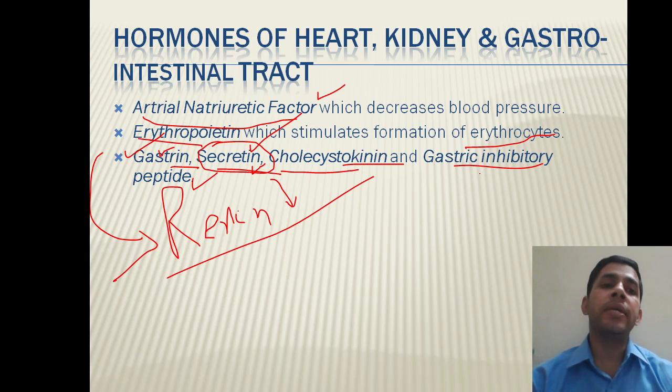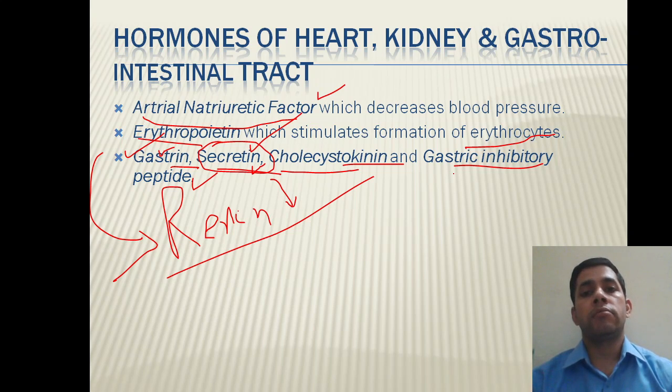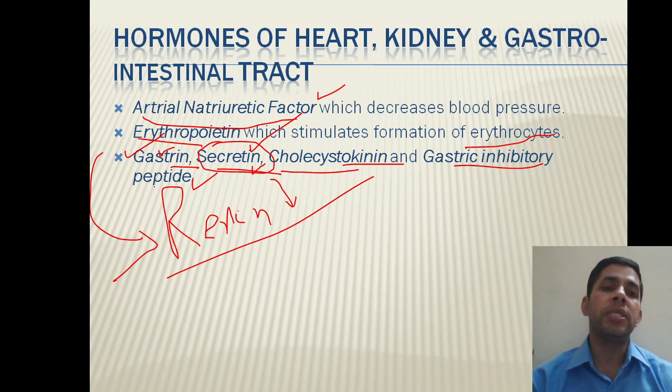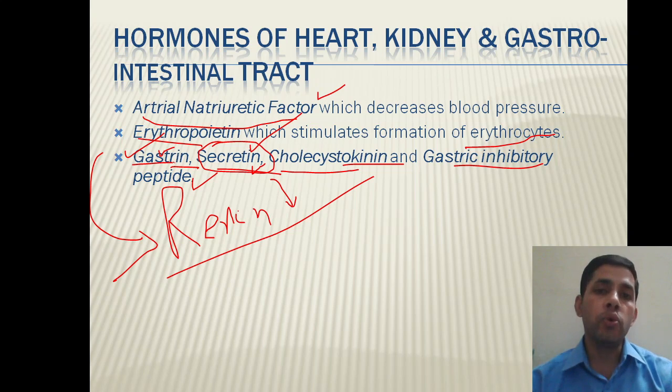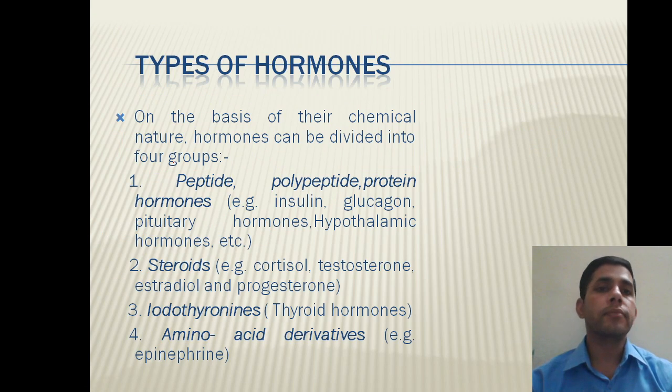Gastric inhibitory peptide is also released from the cells of the small intestine when the food is being pushed from the stomach to the small intestine. When it reaches there, then gastric inhibitory peptide is released, and this is responsible for blocking the secretion of the gastrin hormone. It will stop the gastrin hormone from functioning, so as to slow down and stop the secretion of hydrochloric acid and other enzymes from the stomach.